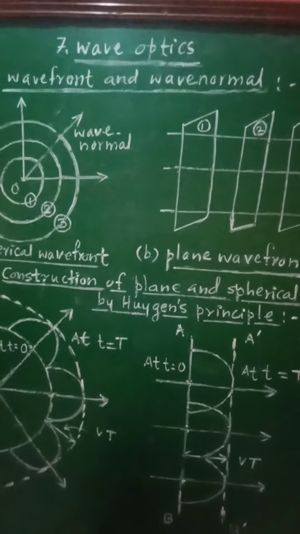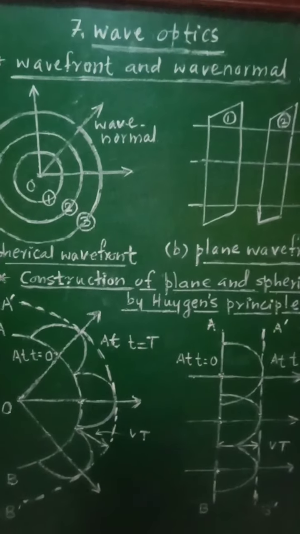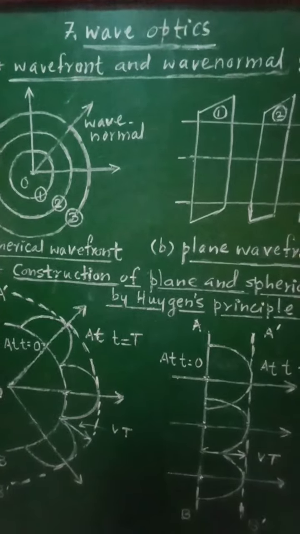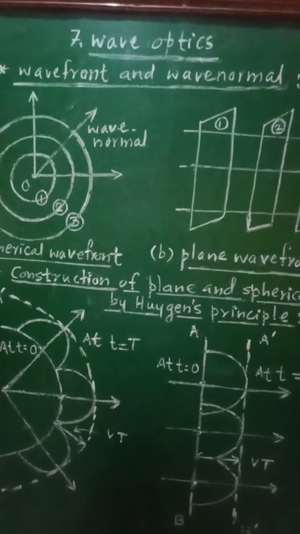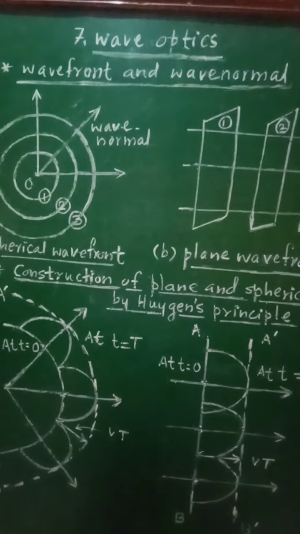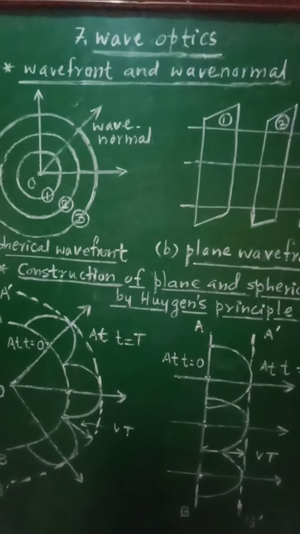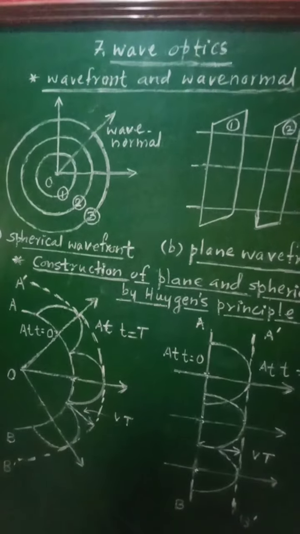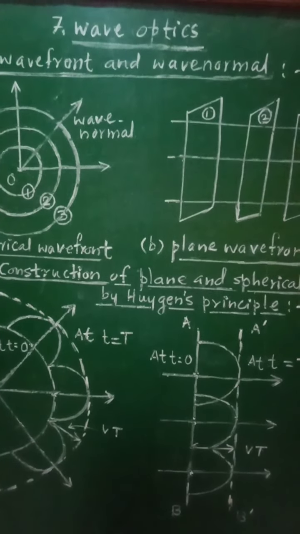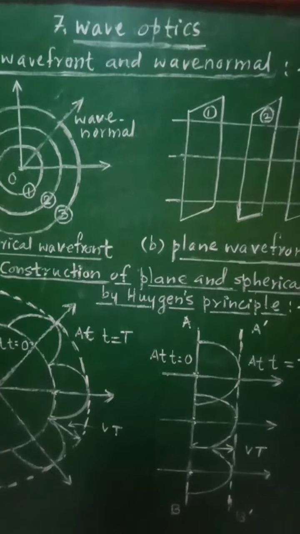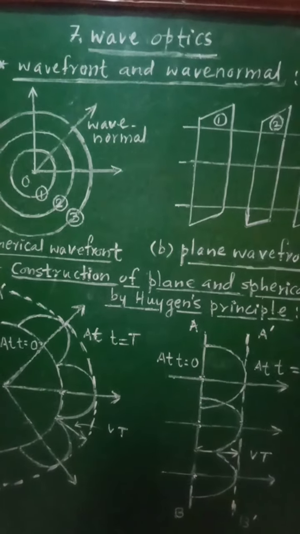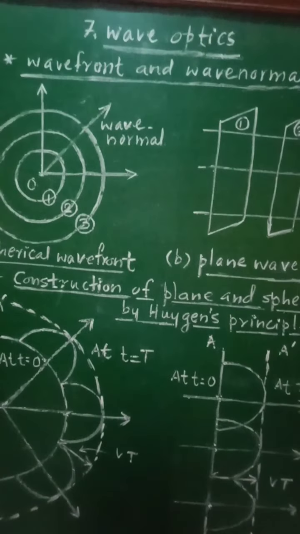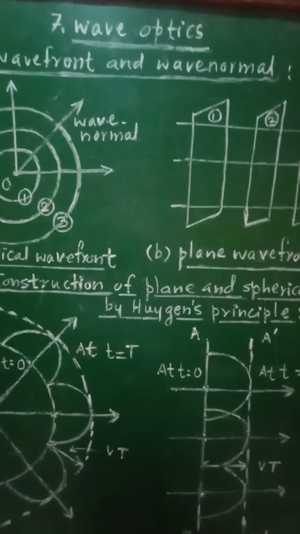is optics. So what is actually the nature of light? Regarding the nature of light, different theories were given. According to Newton's corpuscular theory, light is emitted from any source of light in the form of extremely small particles called corpuscles, and hence particle nature is possessed by the light according to Newton's corpuscular theory.